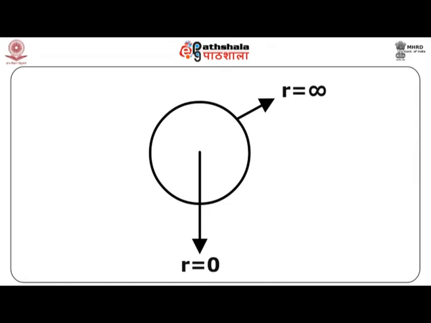In the case of a chemical system, suppose we are talking about the hydrogen atom. In the hydrogen atom, the electron can be near the nucleus. That is one extreme possibility, which would be r is equal to 0, or it can be at infinite distance, which is r is equal to infinity. So the boundaries would be r is equal to 0 and r is equal to infinity.